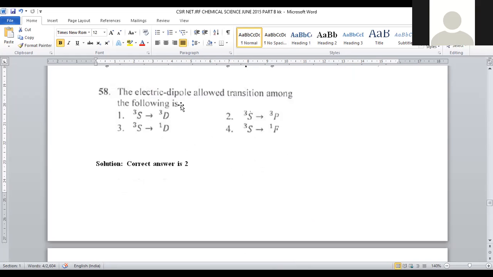Let us move on to question number 58. The electrical dipole allowed transition among the following. This is a question from spectroscopy. It is a part of spectroscopy. So what are the selection rules of spectroscopy? If we know that, it is possible to denote it with a term symbol, right?